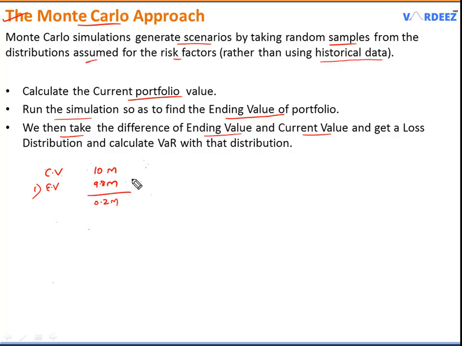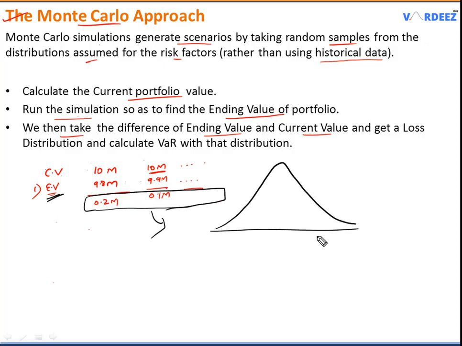Then again, I will go ahead, simulate another ending value, and this time I get $9.9 million. So I will have the difference as $0.1 million. Then again, I will calculate another ending value and take the difference from this current portfolio. In this way, I can simulate thousands and thousands of different ending values, and all these differences that I will get will have their own distribution, and from this distribution I will calculate the VaR.